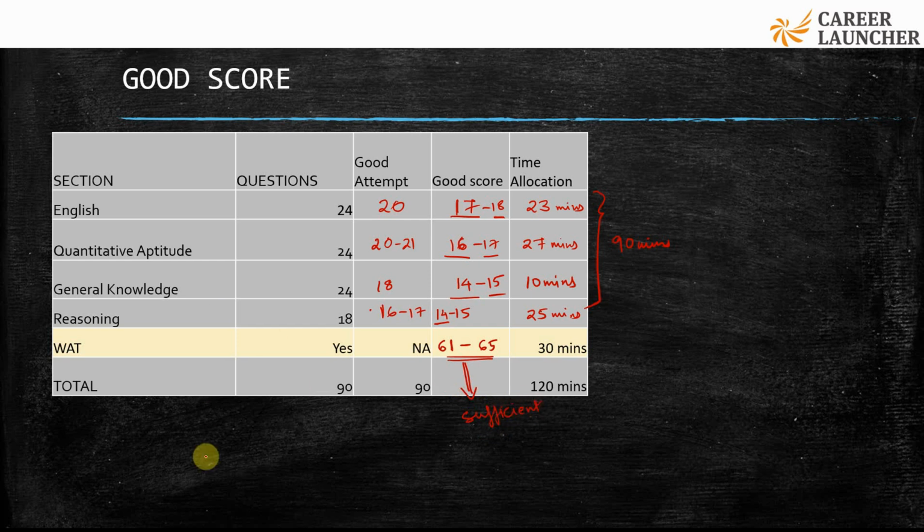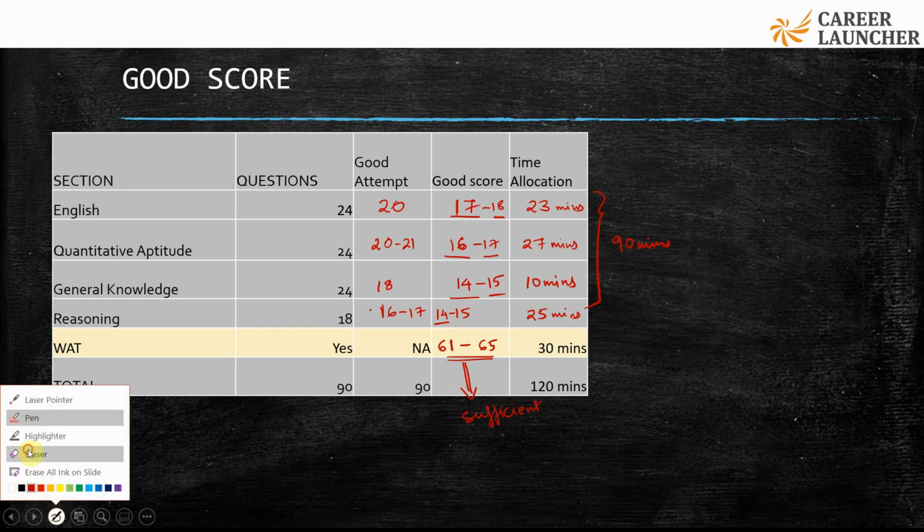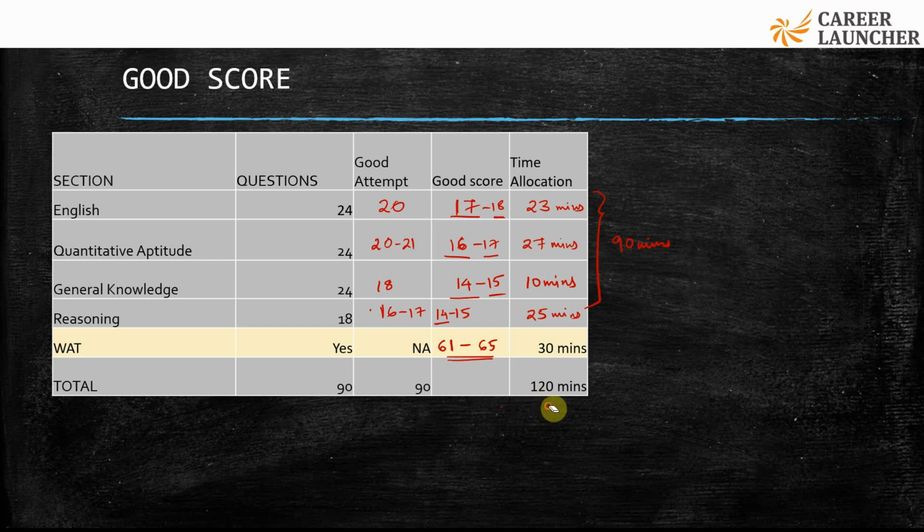This should be sufficient to get you an interview call, because historically we've always advised students to target 100 out of 150. The target for SET used to be 100 out of 150 to get an interview call. 100 would actually be 2/3. So out of the 90 marks, this is the 2/3 mark. Getting a 61 to 65 would be a good score over here, and this would actually guarantee you an interview call for BBA at your Pune and Noida campuses.